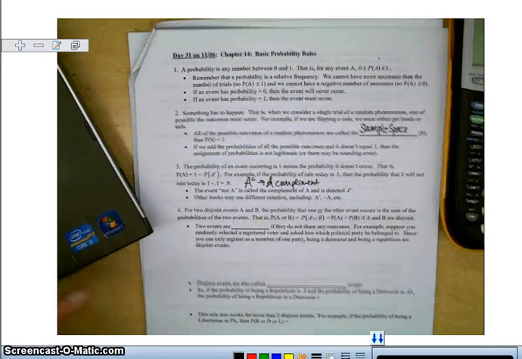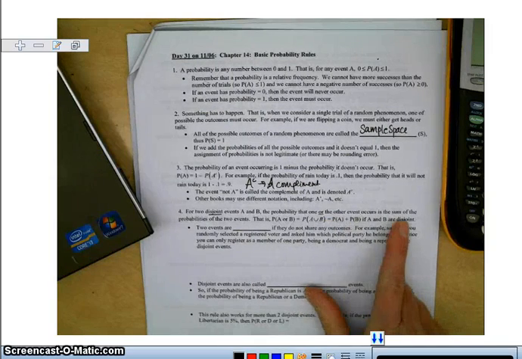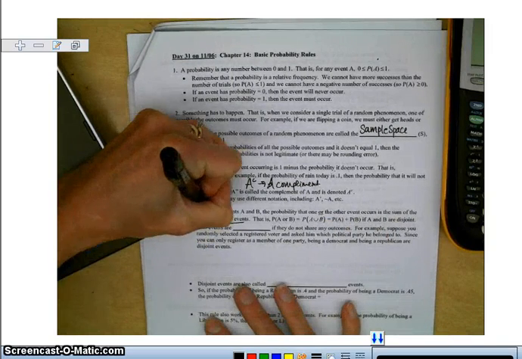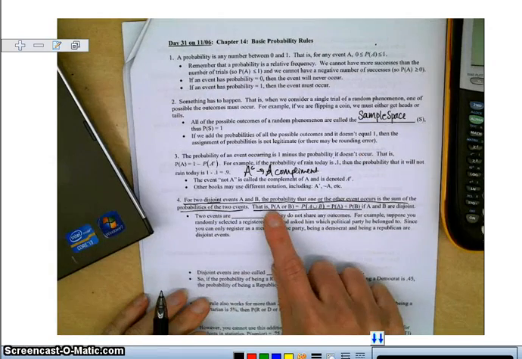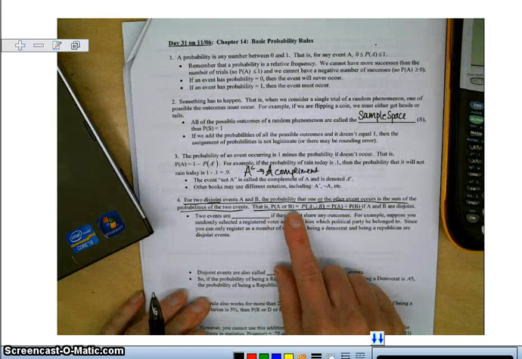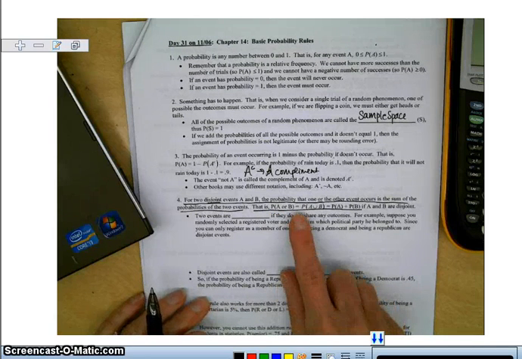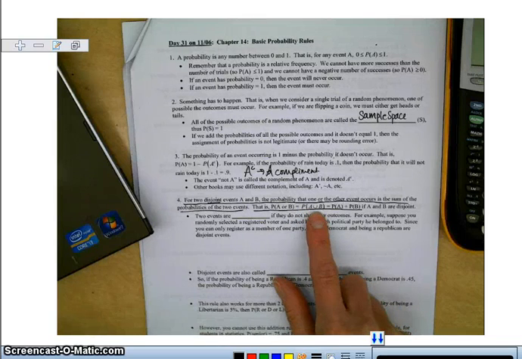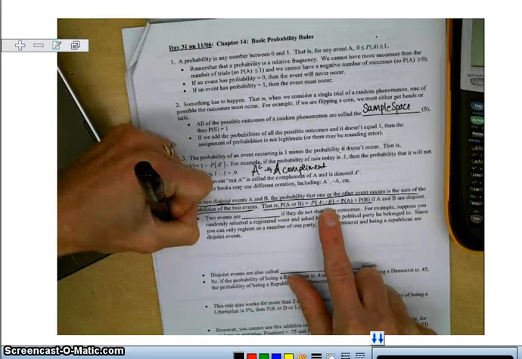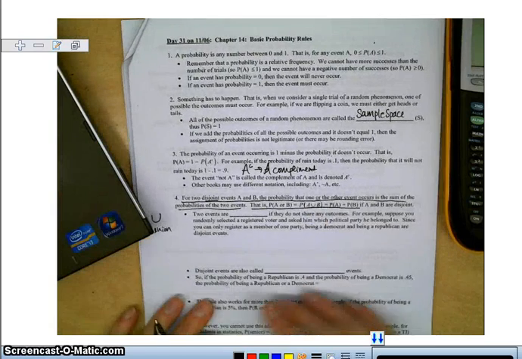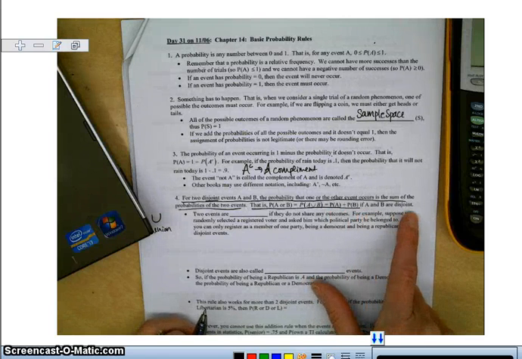So for two disjoint events, A and B, the probability that one or the other event occurs is the sum of the probabilities of the two events. This is really important. It tells you exactly what to do, and here's the rule behind it. That is the probability of A or B happening. Like the probability that if I roll a die, I get a 2 or a 6, is the probability of A union B. This symbol means union, a set notation meaning put together. So it is the probability of A plus the probability of B, if A and B are disjoint.